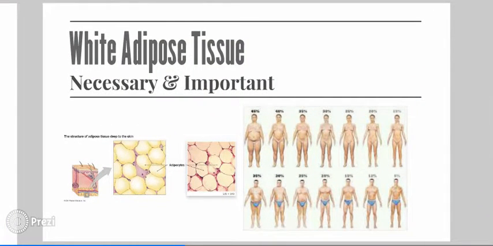Some storage fat is essential to human life for a number of reasons, including body temperature regulation and for energy. As a result, the human body produces those storage cells in periods of growth, and a minimum amount of storage fat is essential for life. However, obesity occurs when this amount of fat becomes in excess.